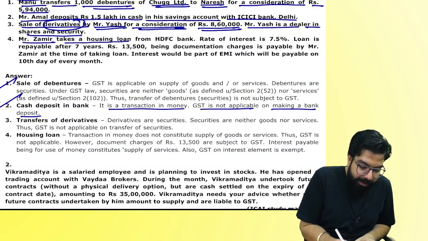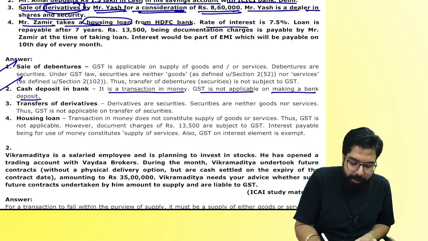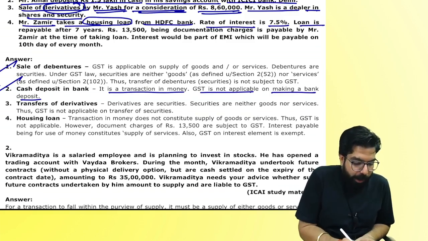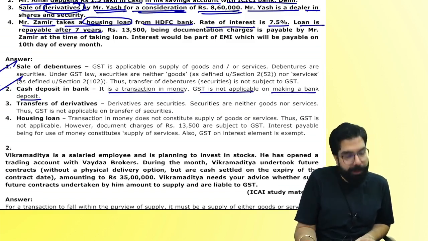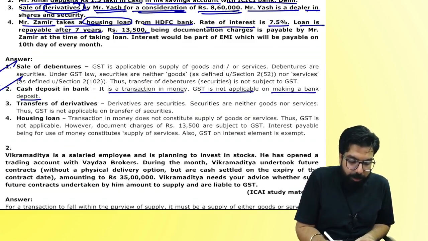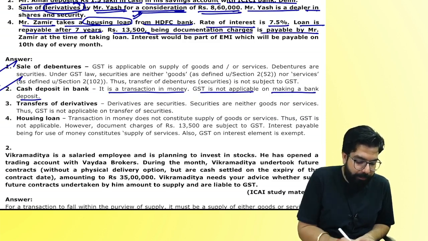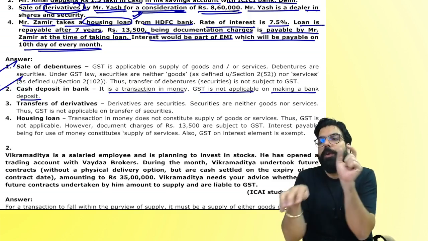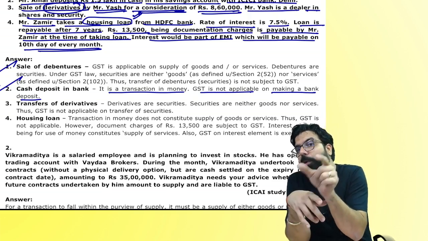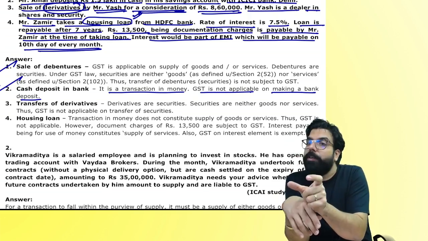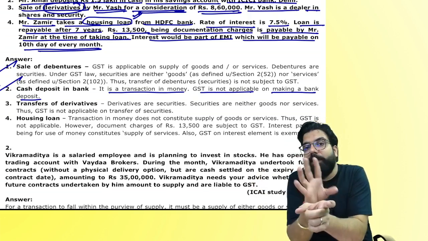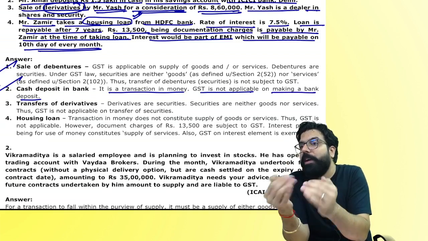Mr. Zamir takes a housing loan from HDFC Bank. Rate of interest is 7.5%. Loan is repayable after 7 years. But bank collected 13,500 documentation charges at the time of giving the loan, and interest will also be payable every month. People, my question, first of all, loan amount which is given, will GST come on the loan amount? No. Interest is for a service. Will GST come on interest or not come?